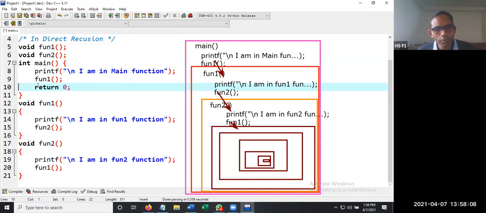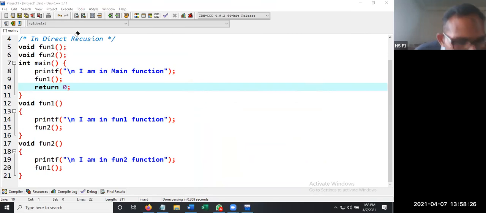So let us move to the program which prints the factorial of a given number, using recursion. Now, what do you mean by factorial of a given number? Factorial of a given number means, suppose we are having,